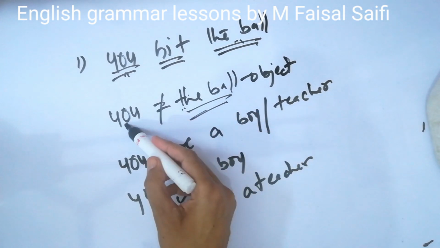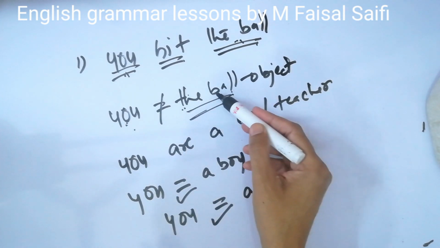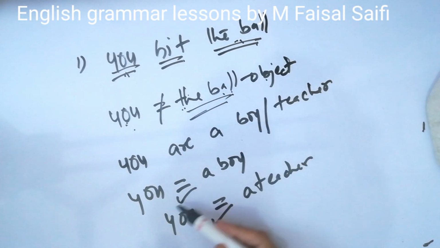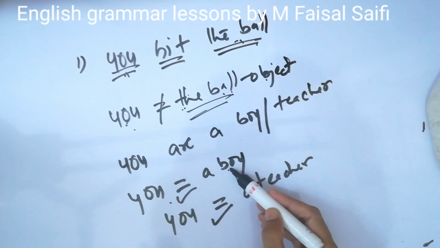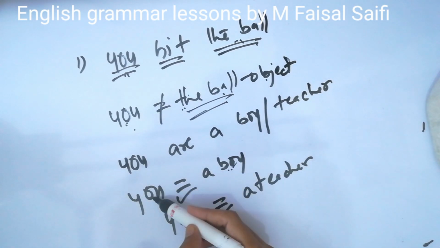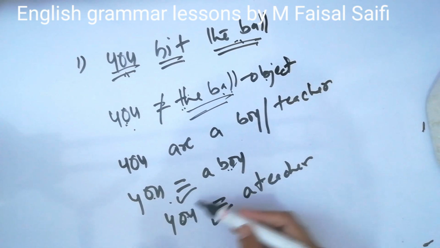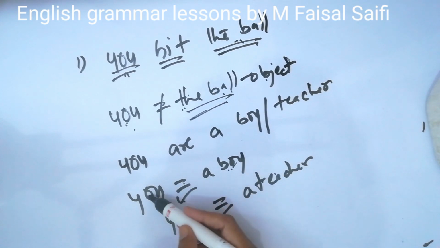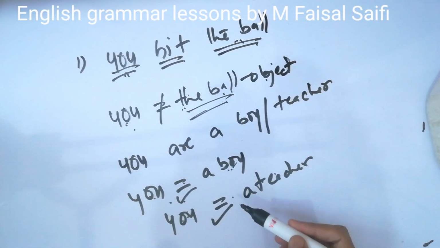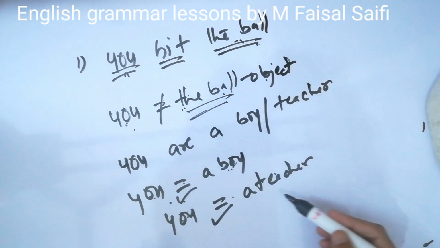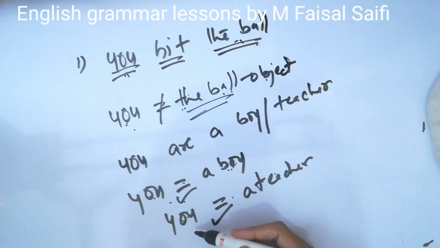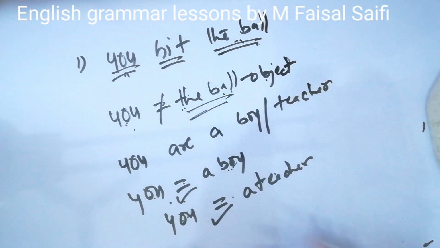Here you see, you is not the ball, so that is the receiver, the object. When I say you are a boy, this is all about you, this is the quality. When you say you are intelligent, this is equal to, so this is basically a complement. The object is the receiver, while a complement is something about the subject that completes the meaning.